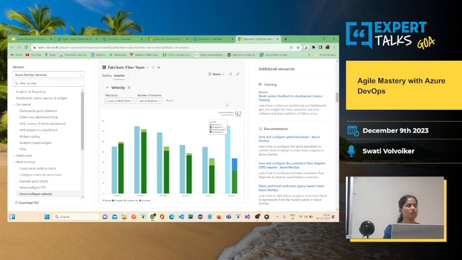So if in one sprint the team is achieving 15 user story points, then in the next sprint they are expected to achieve 13 to 14 or 15 to 16 user story points. That gives you the overall idea of what the team can achieve in the next sprint. So basically the flow chart looks like this.